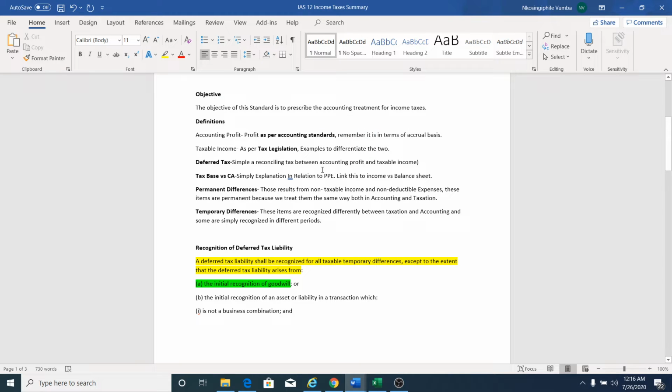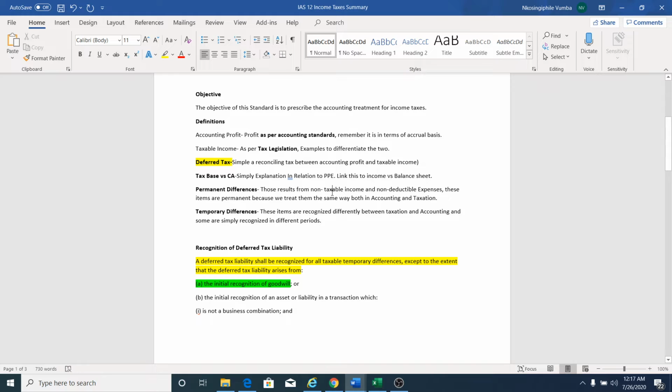So if accountants calculate their accounting profit using the accounting standards, and the taxman uses the tax legislation, it means between those two taxable profits there will be a difference, and that difference is what is called the temporal differences, which give rise to the deferred taxes.